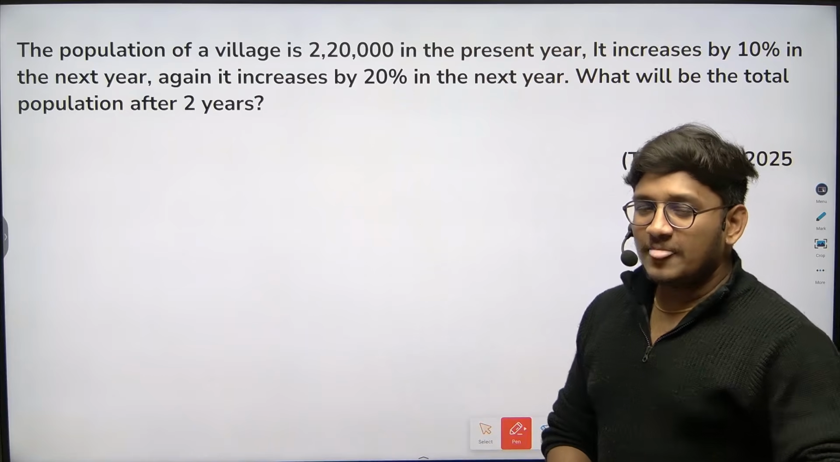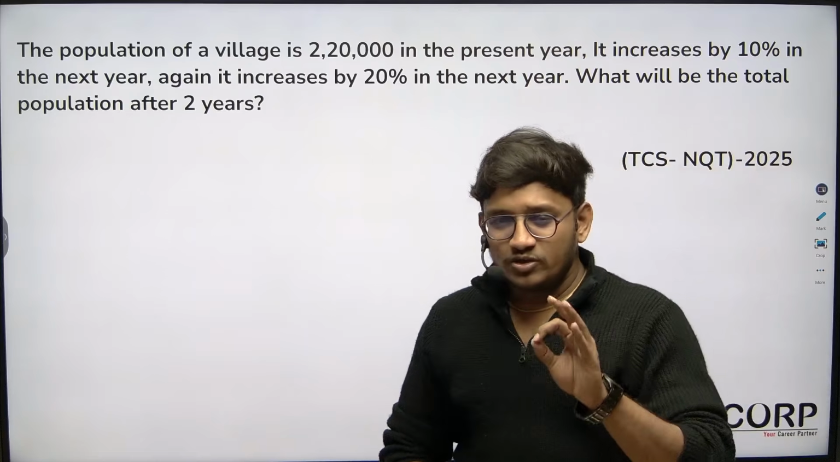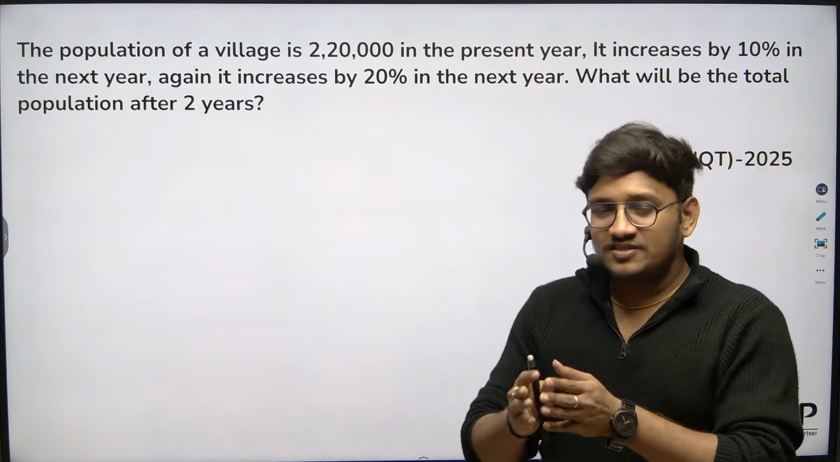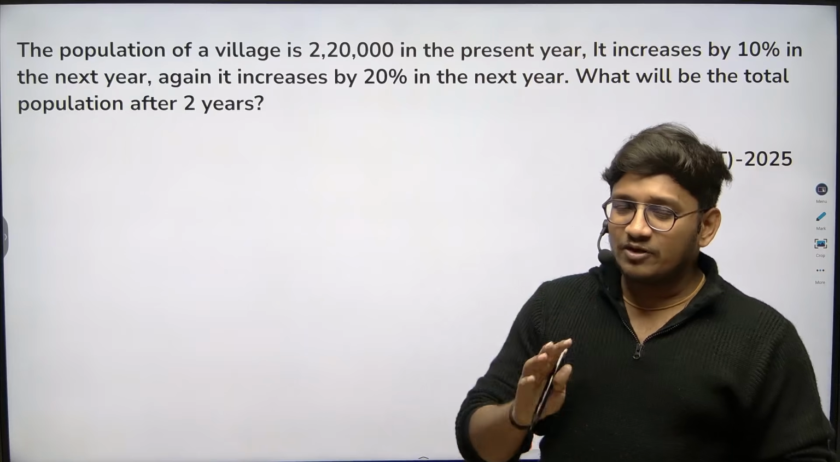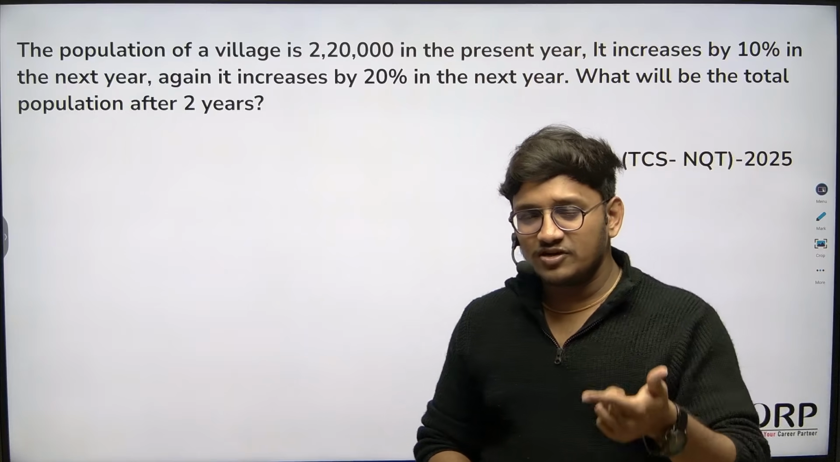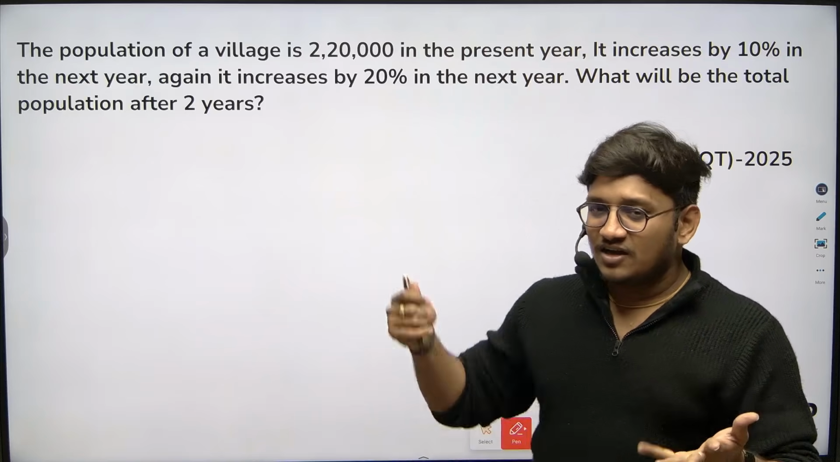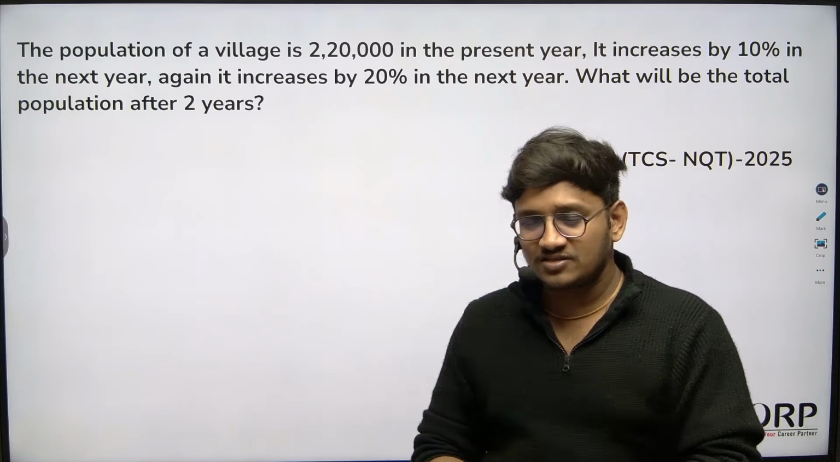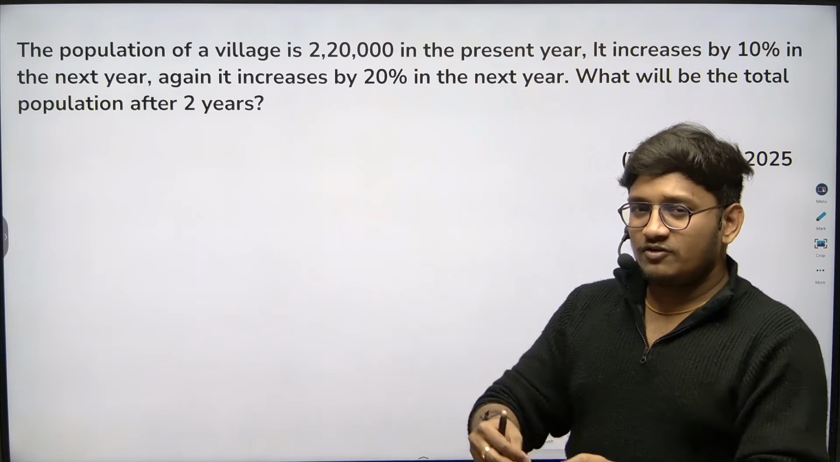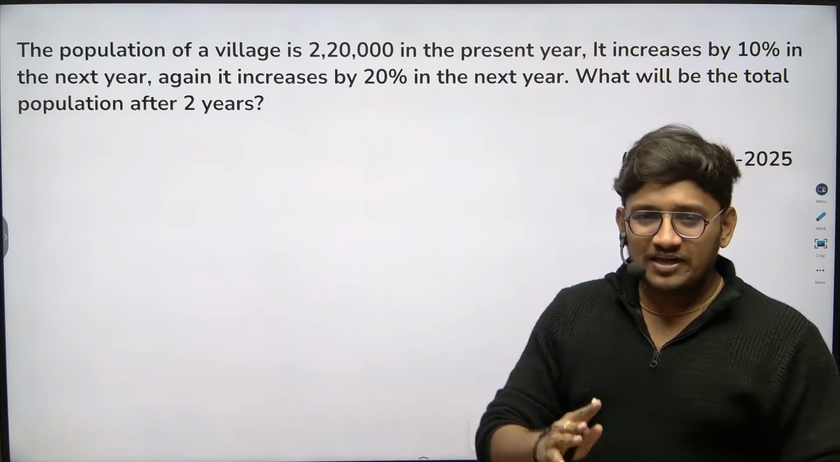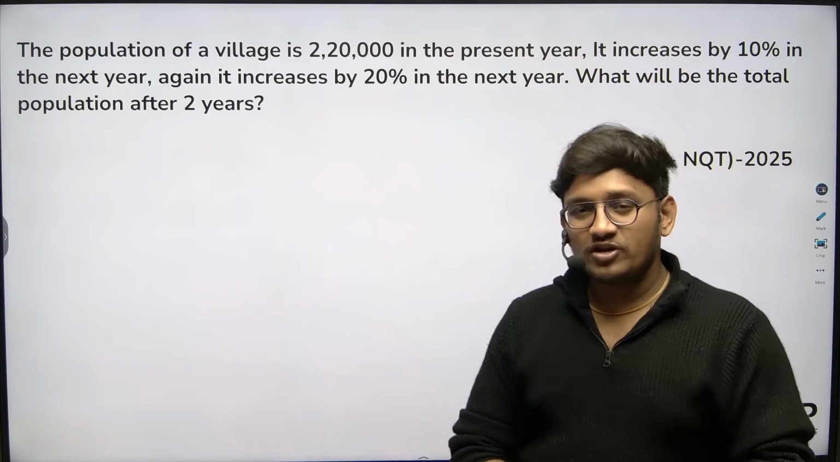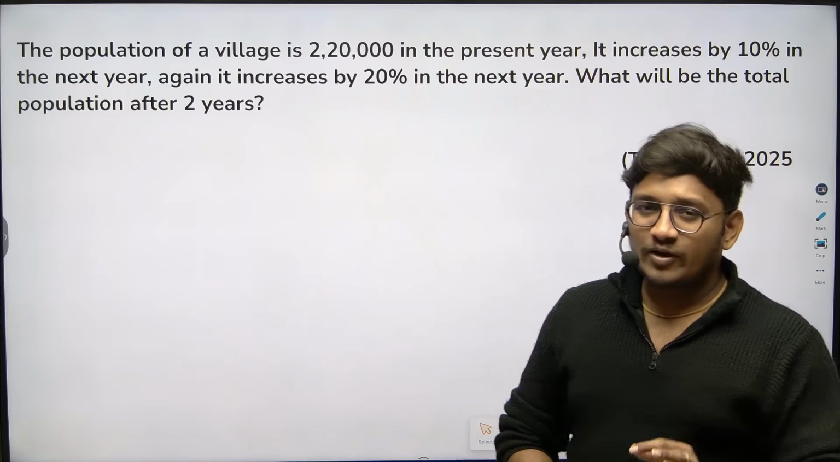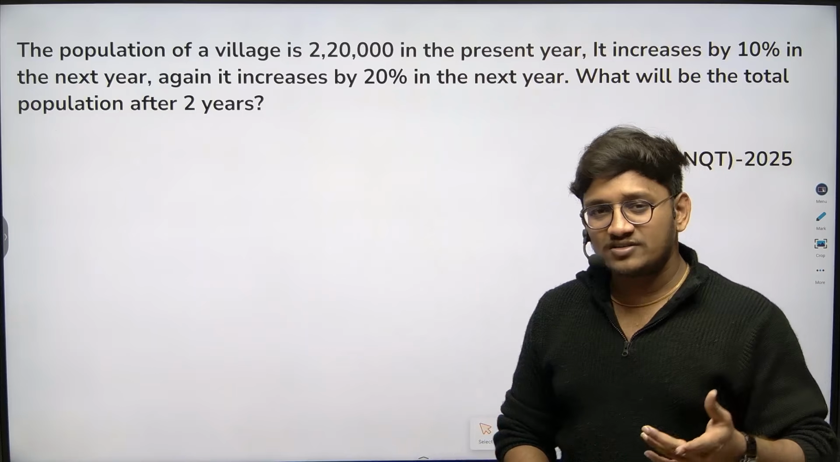Guys, do remember, for students who are going to write the TCS NQT exam, there are guaranteed questions from averages, time and work, blood relations, syllogisms, equations, coded inequalities, and linear or quadratic equations. There are a few topics we covered where questions are guaranteed, and percentages and profit and loss as well.